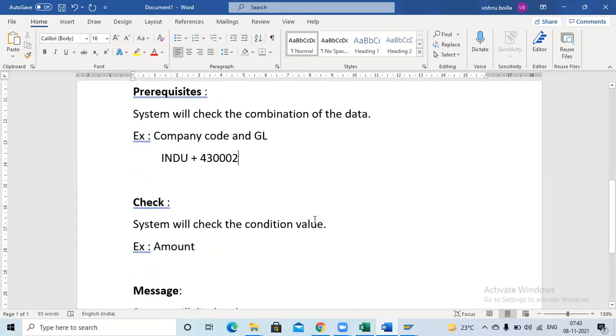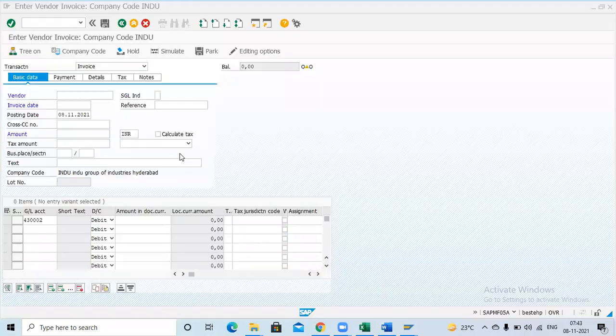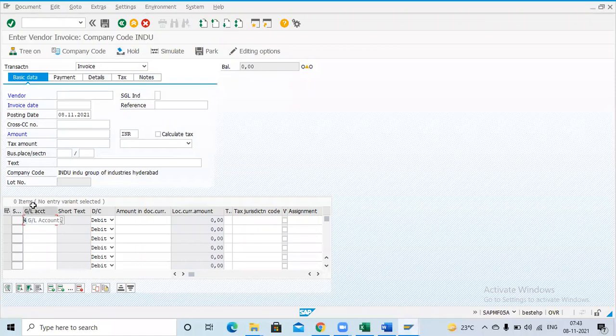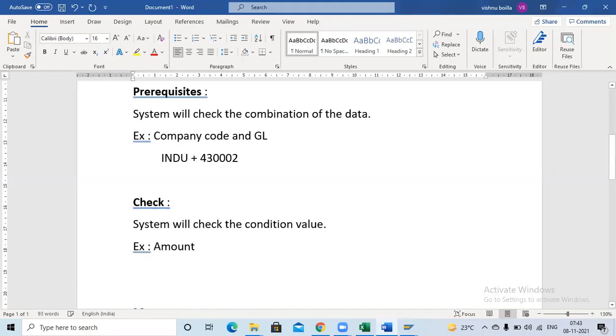Check is a condition. Here, in case the user enters this company code and this GL, what is your requirement? Amount should not be entered above 20,000, or else the business area should be only the Hyderabad business area. Like this, multiple conditions you can assign. I am going to give the same example: amount should be less than 15,000.